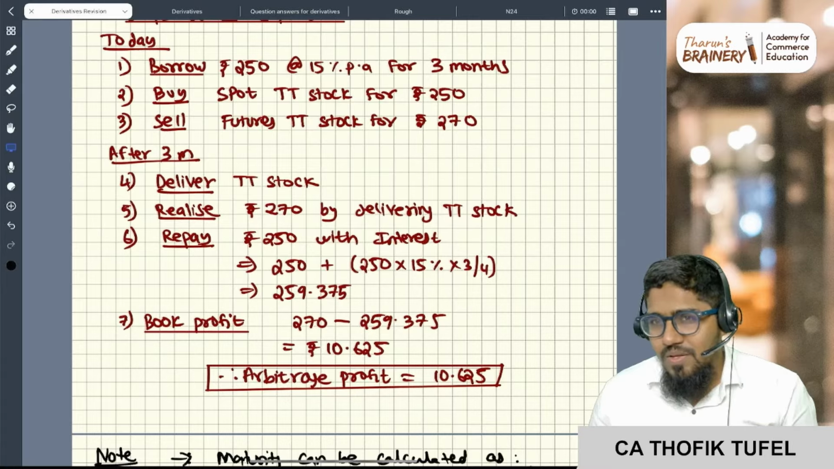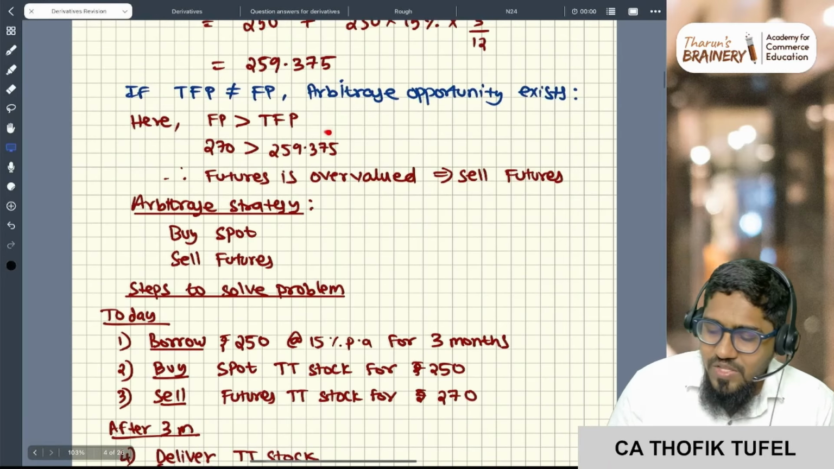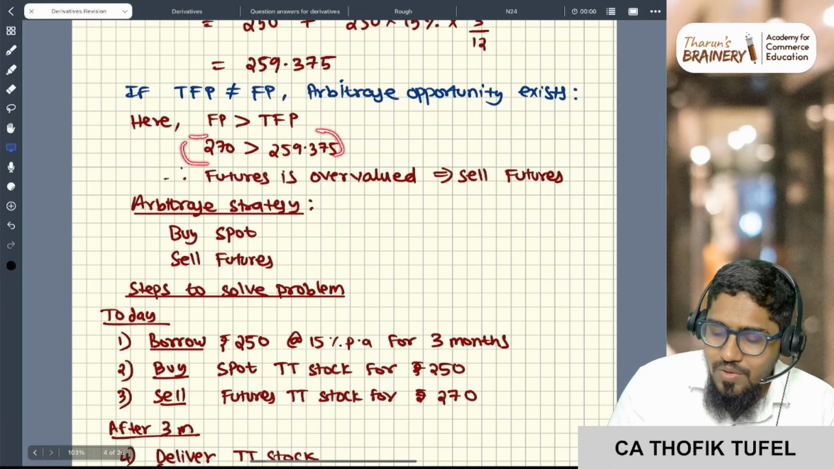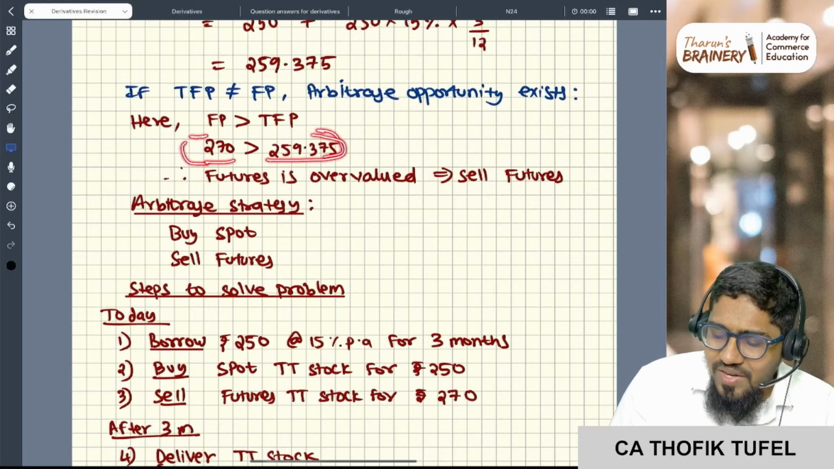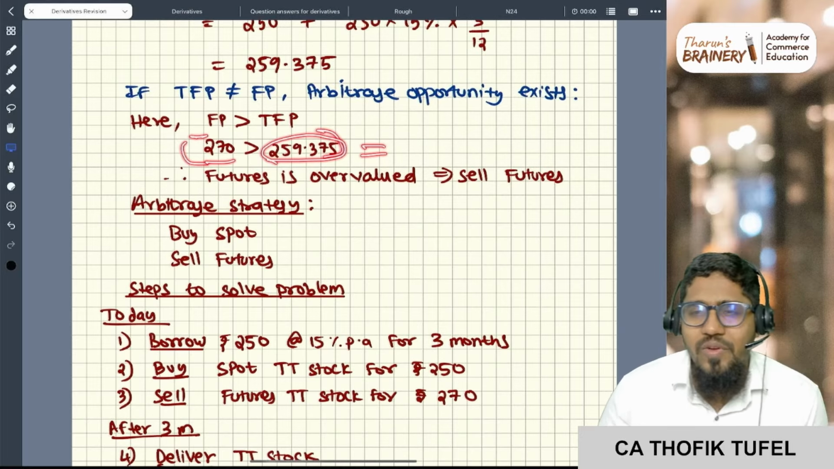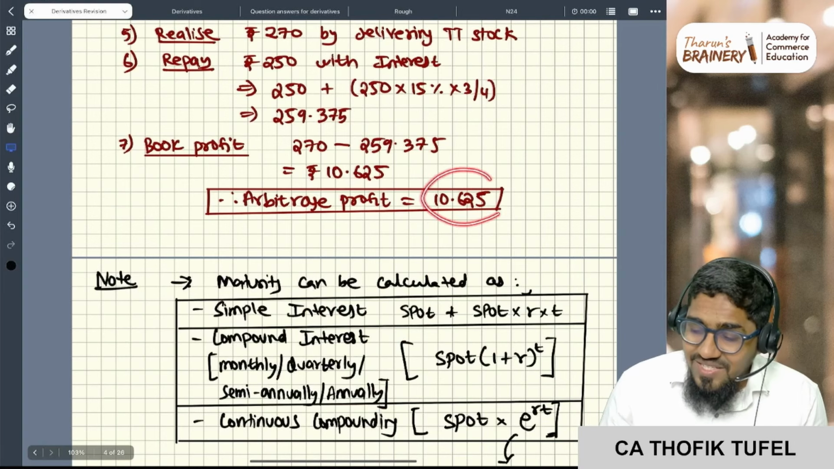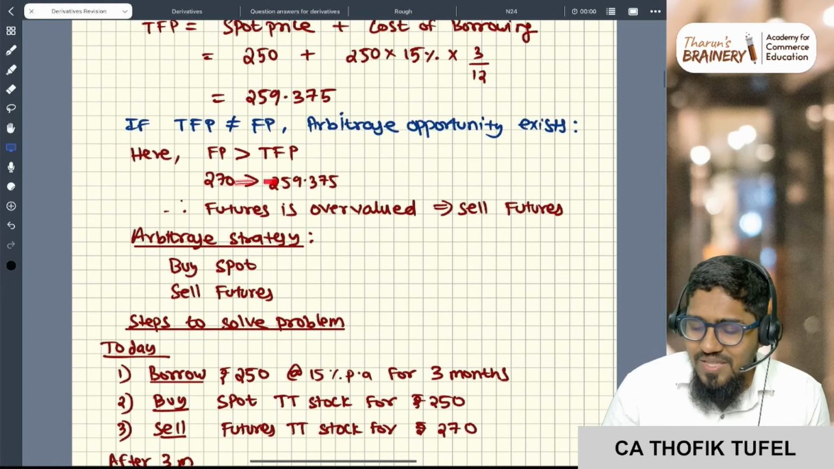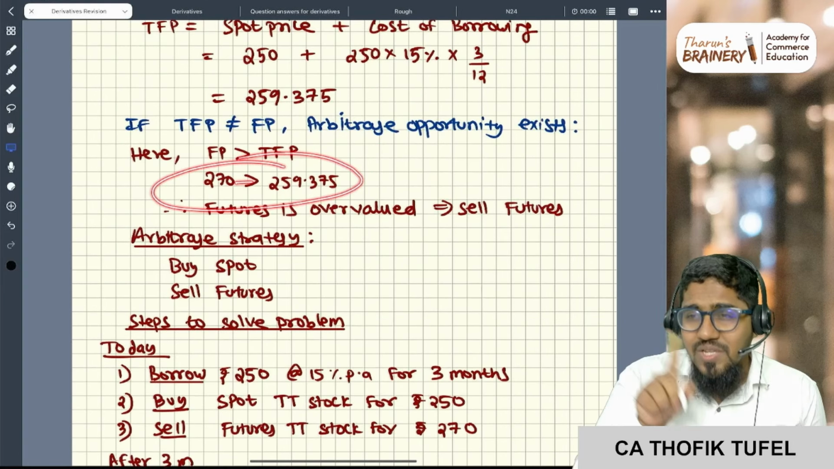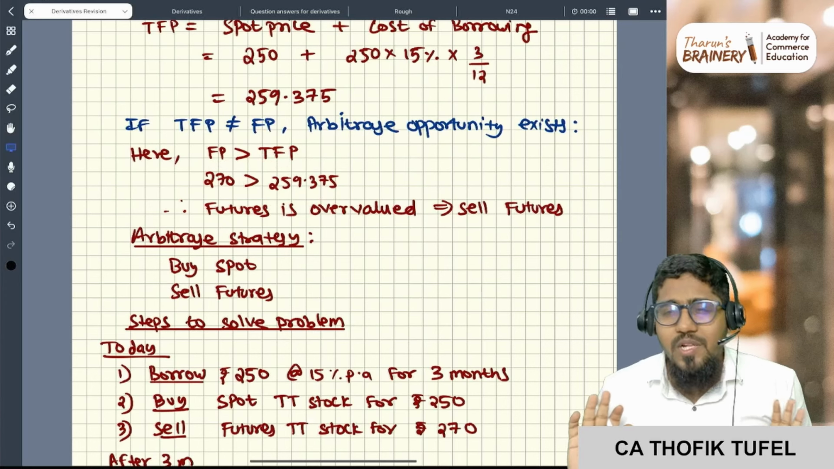I will tell you one trick. Arbitrage profit is nothing but the difference between these two. 270 minus 259.375 will be the arbitrage profit. If you want to verify your answer, sir, how will I know whether this answer is correct or not? The difference between this and this will be the arbitrage profit. The difference between the futures price and the theoretical futures price is nothing but the arbitrage profit.